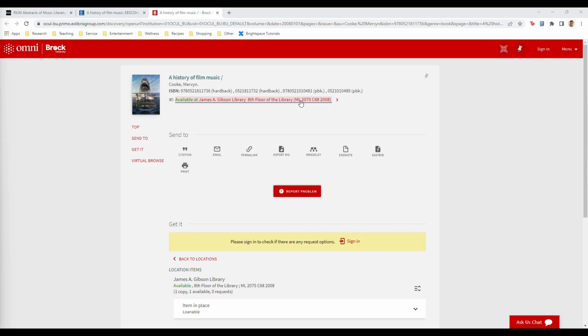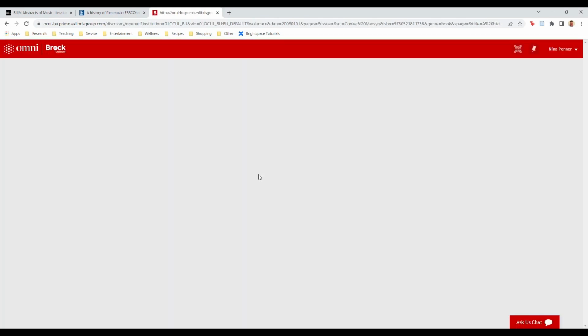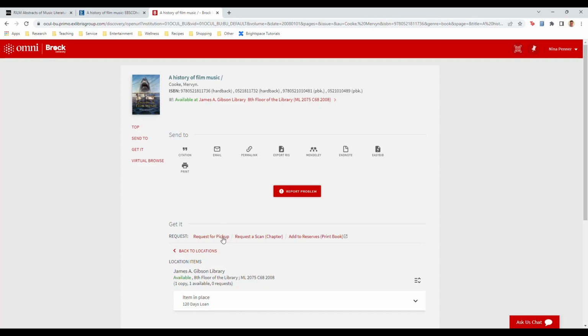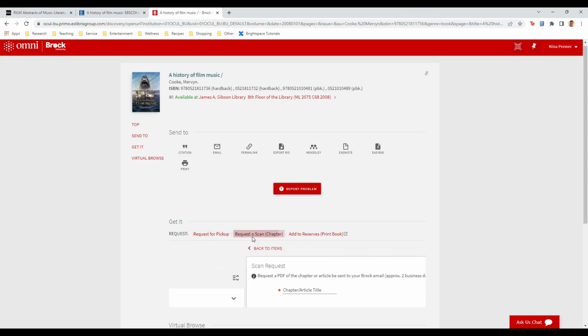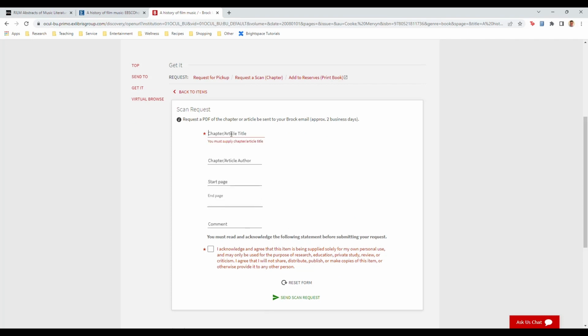Let's say you don't feel like going to the main campus to get this item. If you sign in, you may request a scan. Note here that you need to provide a particular chapter title and ideally page range, but I've had requests fulfilled with just the chapter title. A librarian will find the item on the shelf, scan it for you, and email you the scan. It may take a day or two, so if you need the source right away, you should go in person.